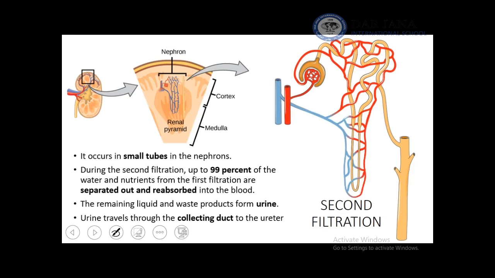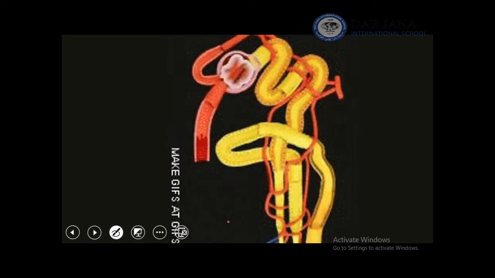During second filtration that occurs in small tubes, 99% of the water and nutrients from the first filtration are separated out and moved back into the blood. The remaining liquid and waste form the urine that is collected in collecting duct. This is the collecting duct before it moves to the ureter.